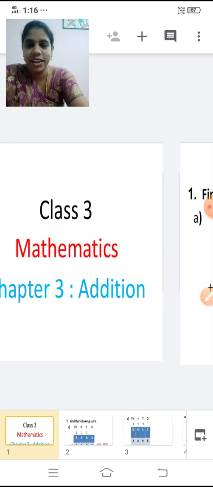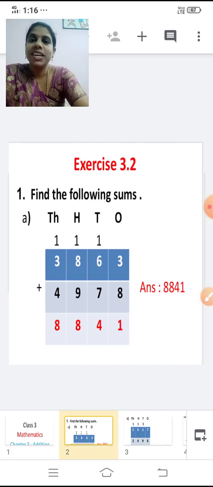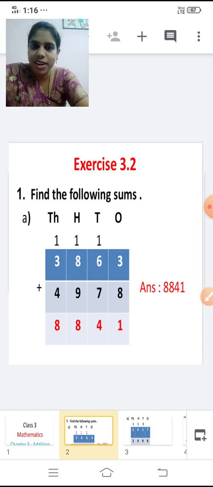Addition of sums, right? Now we are going to continue with the same. Shall we? Yes. Now, first we'll revise that sum and again we'll move on to the next sums. So, first one, exercise number 3.2. Copy this in your notebook, children. You have to copy whatever I'm teaching now. You're going to copy that in your notebook.